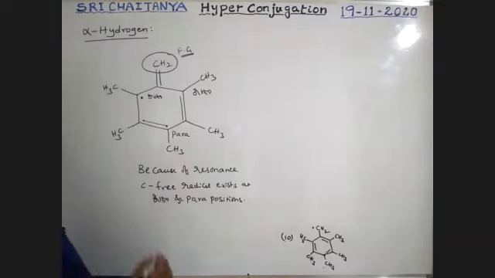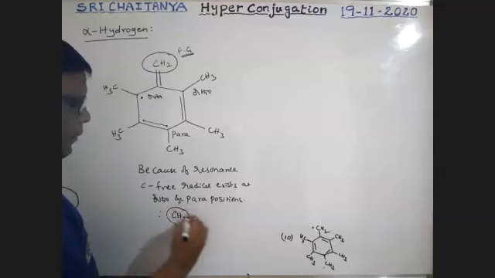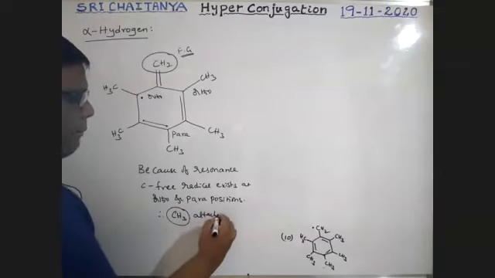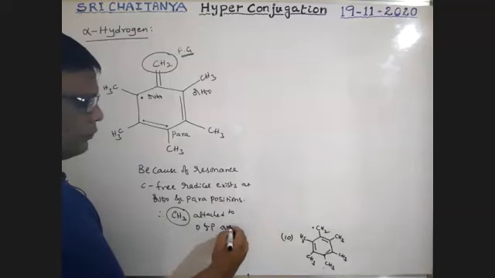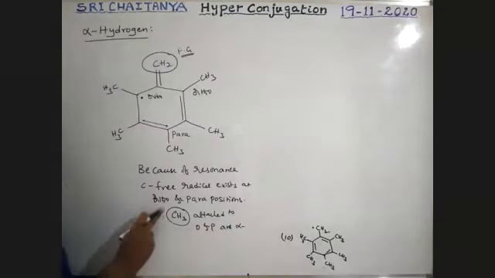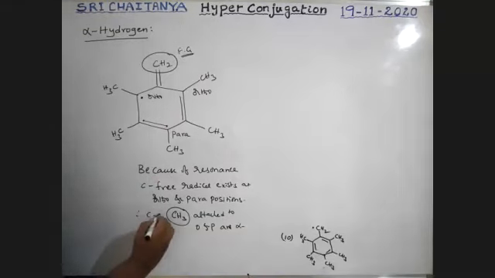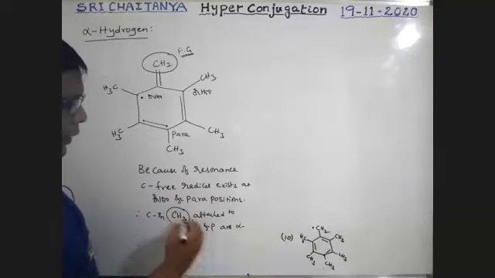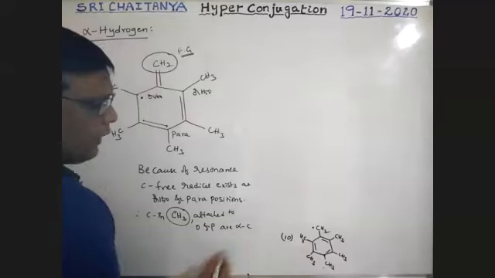Therefore, the methyl groups attached to ortho and para are alpha carbons. The carbon in the methyl group attached to ortho and para are alpha carbons.